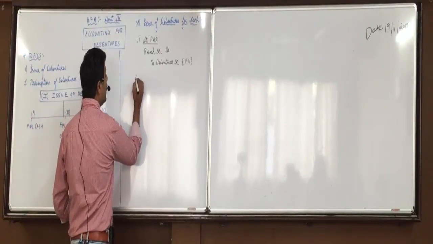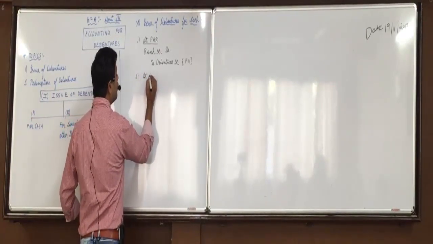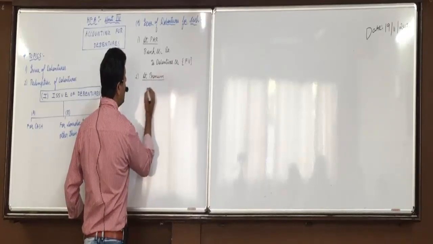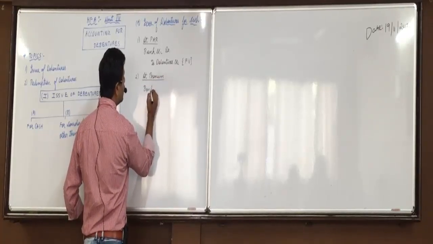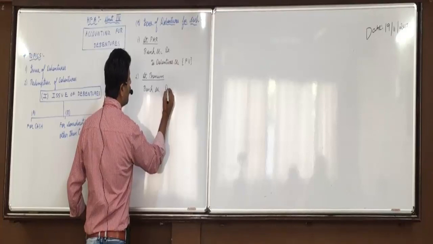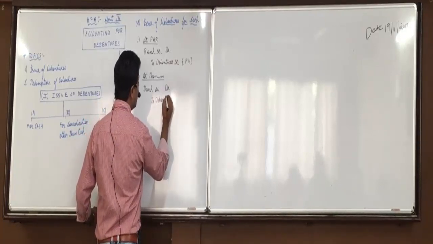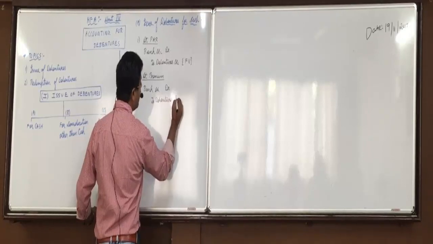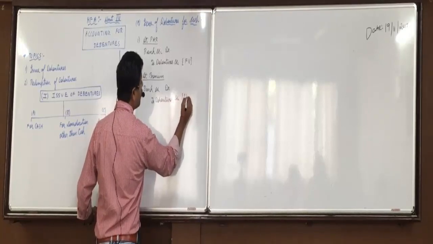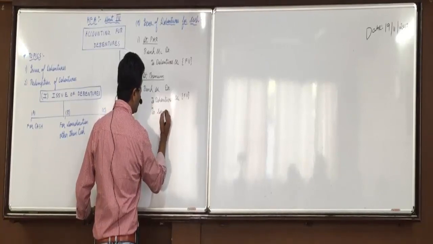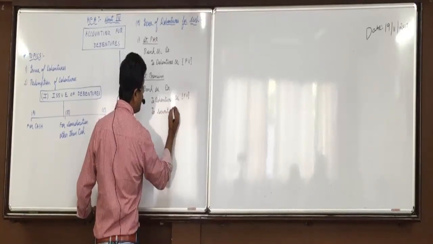Okay? If they are issued at premium, then bank account debit, to debentures account, and debentures will always be with face value, and to securities premium, or you can also call it debentures premium.